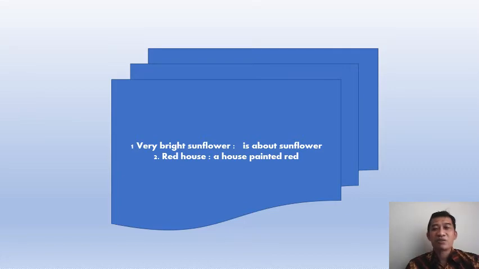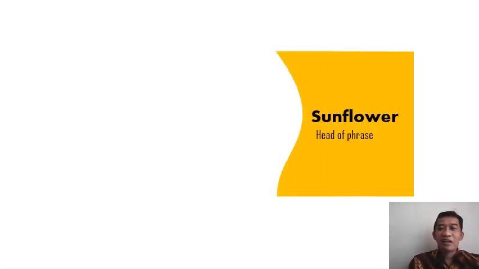Similarly, red house. The house here is the head of the phrase, and the meaning of the phrase is determined by the word house. We are talking about a house. We are not talking about the color. So its meaning is a house painted red. Okay, understand?